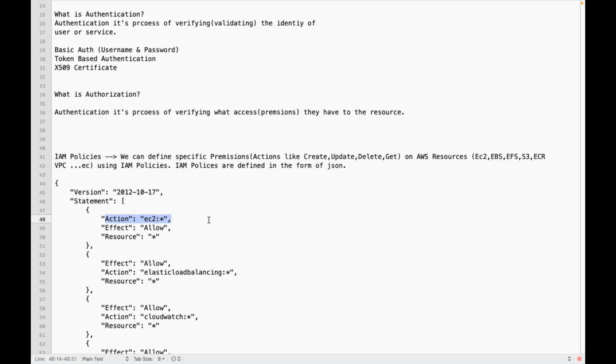Can Balaji stop an EC2 instance because of this policy attached to Balaji? Can Balaji create EC2, update EC2, delete EC2?